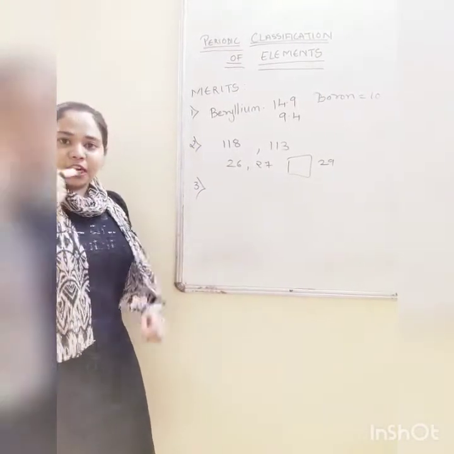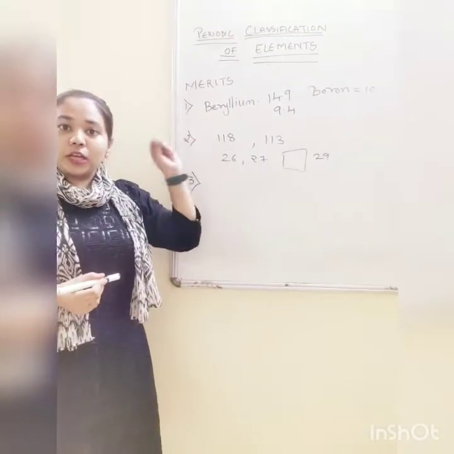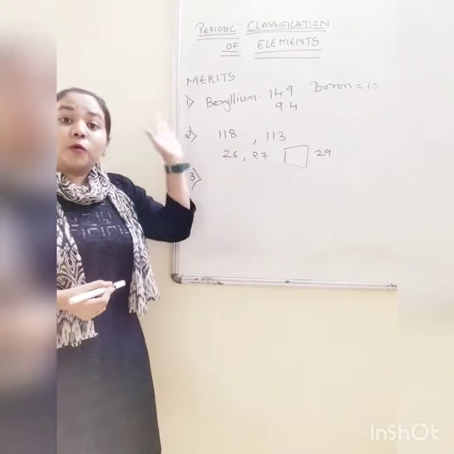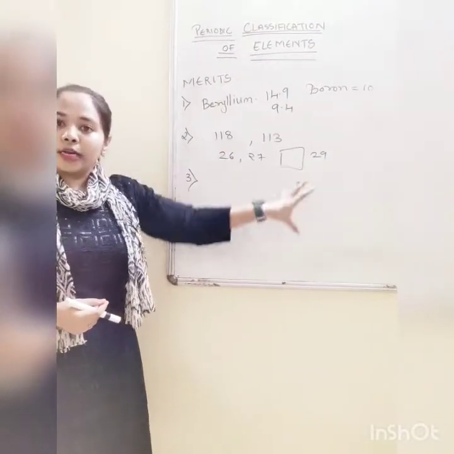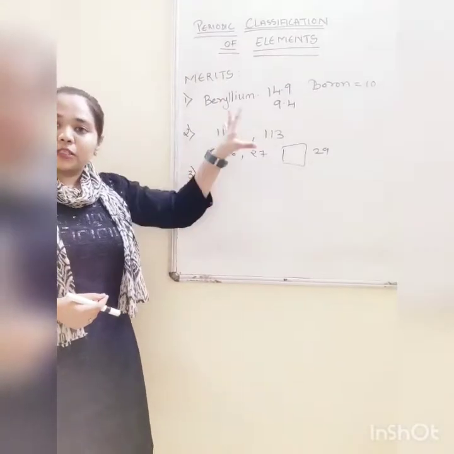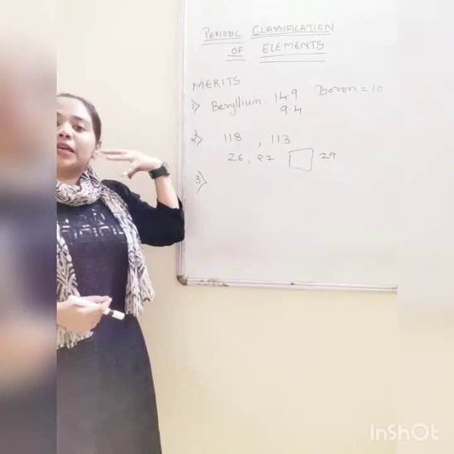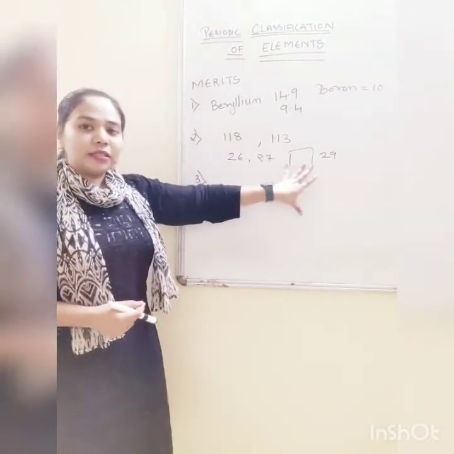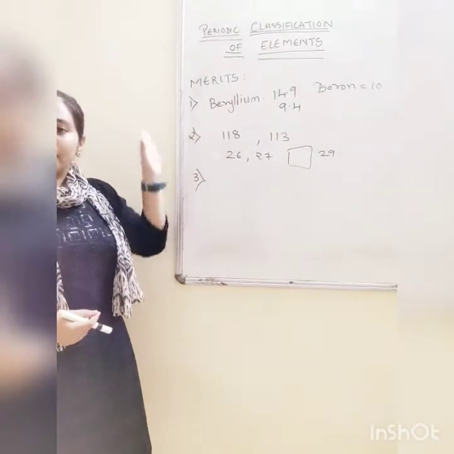So what Mendeleev did was leave some vacant places for the elements to be discovered later, and he actually knew the position of those elements, where they will come in the periodic table, and he left some vacant spaces for that. And later those elements came out to be correctly placed in the periodic table having that mass and that name. Clear? That was his second merit.